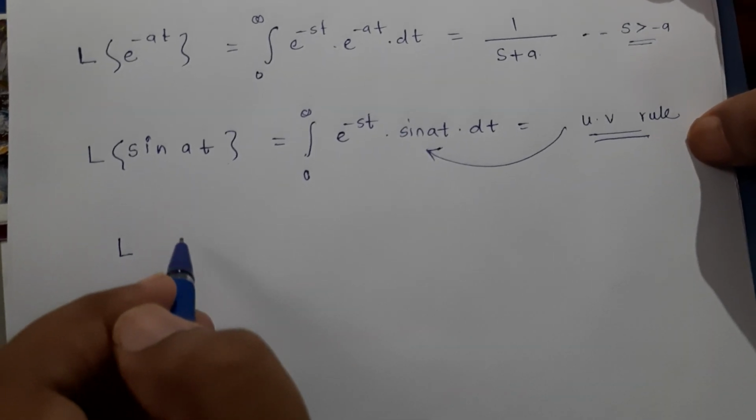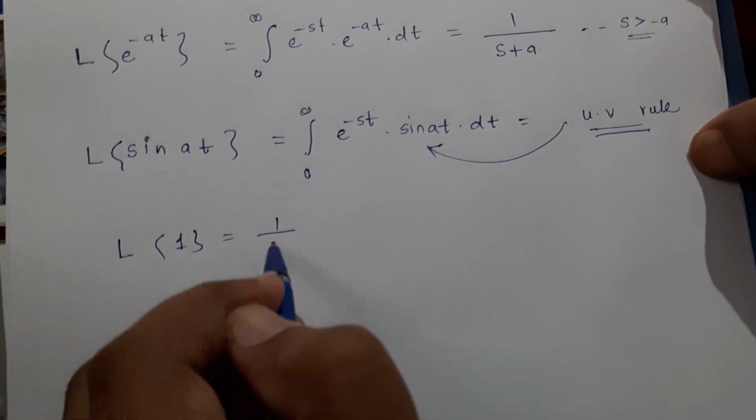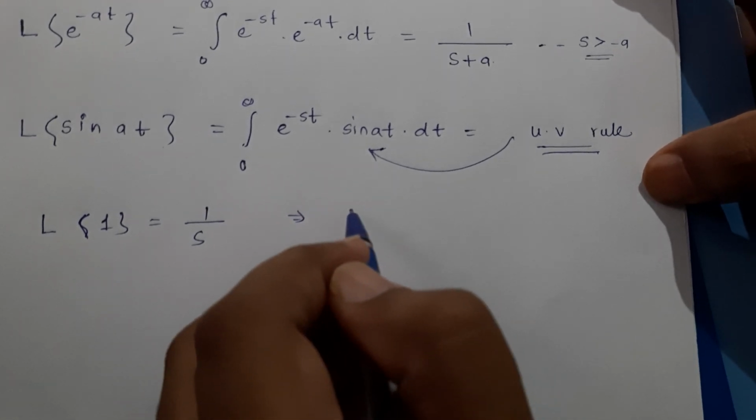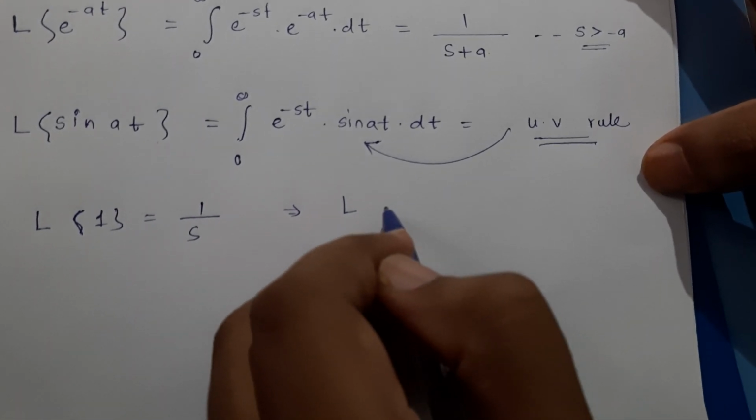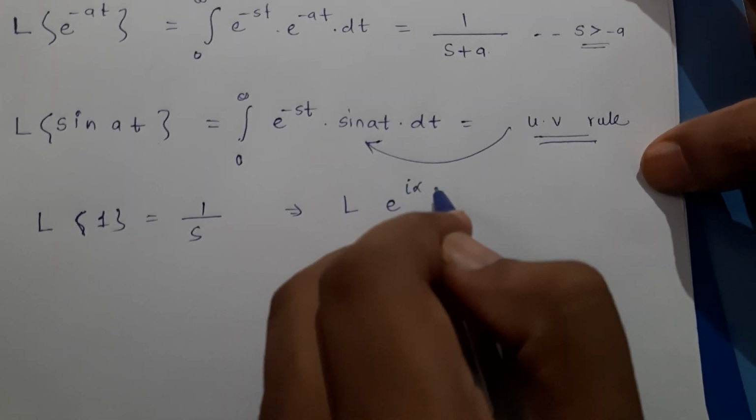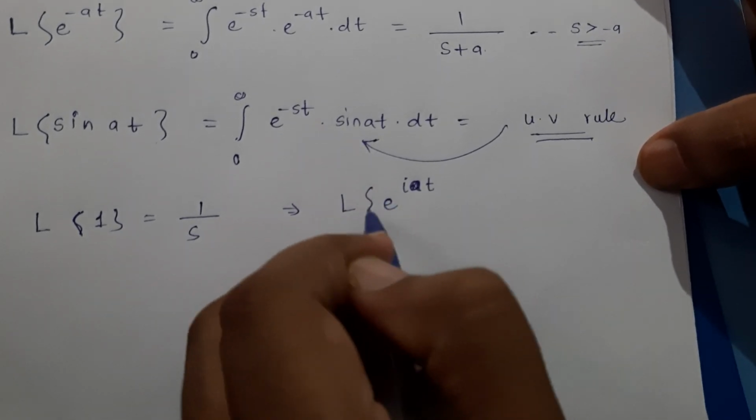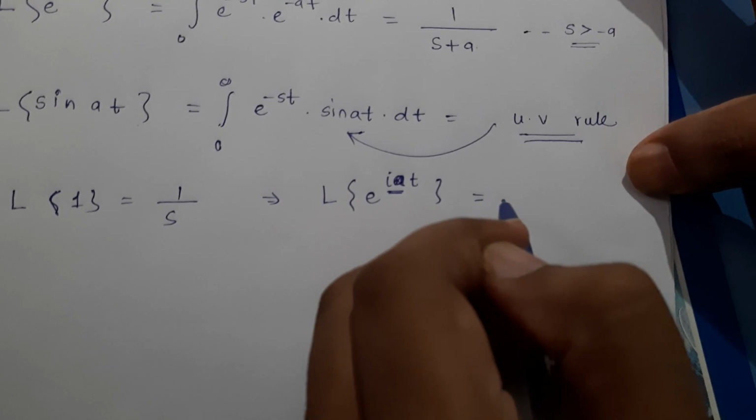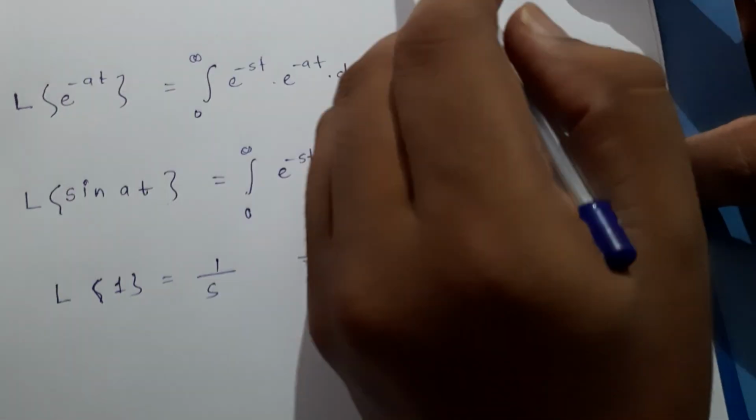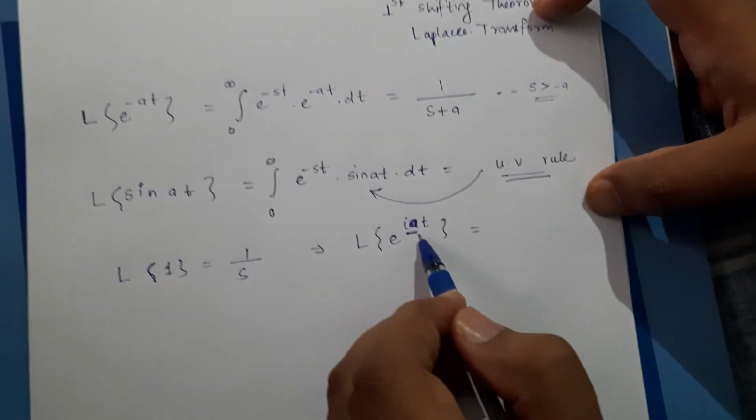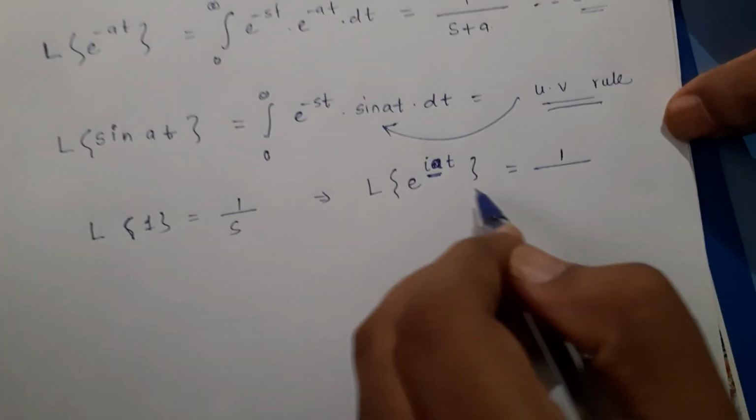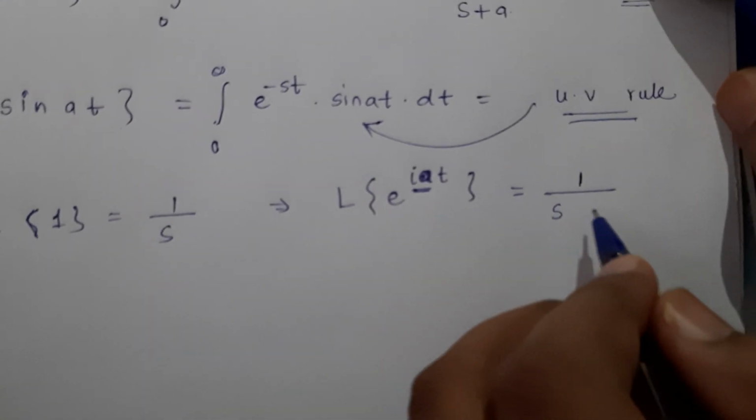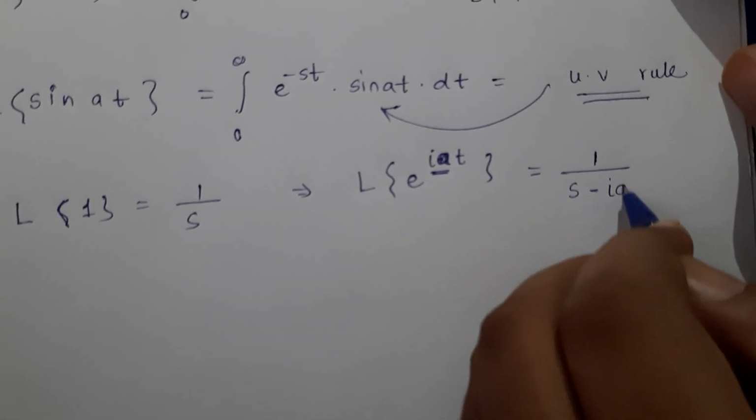So what did I mention earlier? Laplace of 1 is 1 over s, since it is a constant. Now I am using the first shifting theorem with a complex term. So what I am going to do is multiply this with e raised to iat. So if I multiply this with e raised to iat, what do I get? This constant a in the first shifting theorem I am replacing with ia. So my final answer will be 1 over s minus ia.